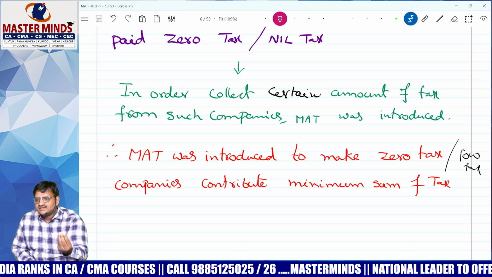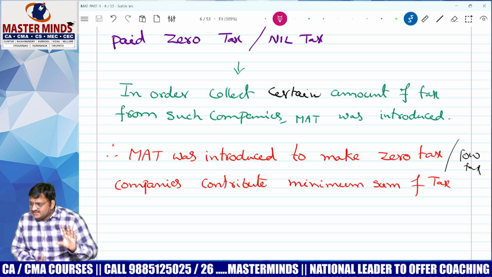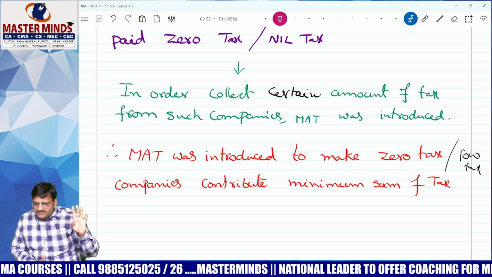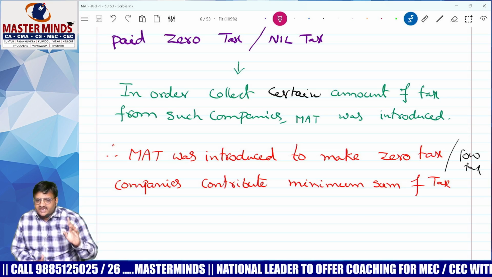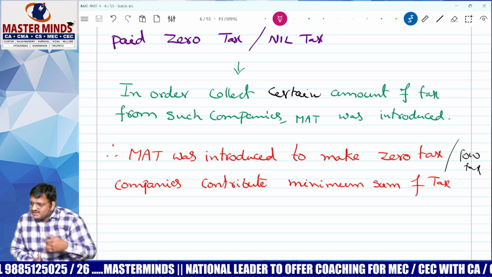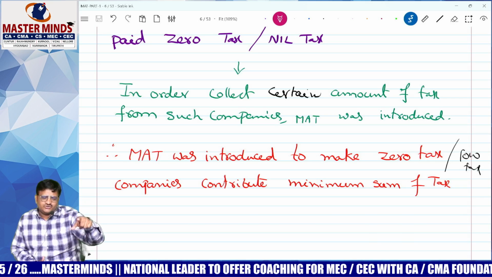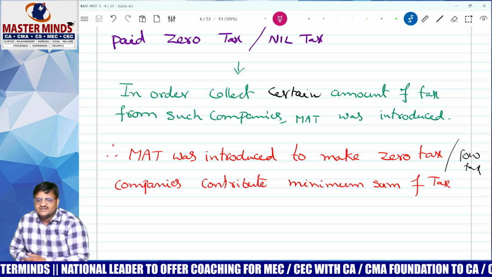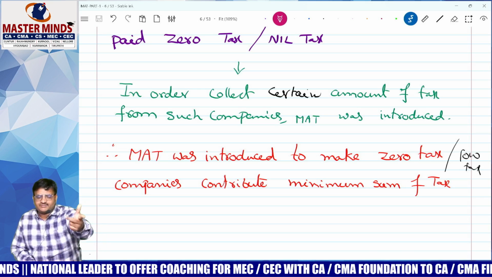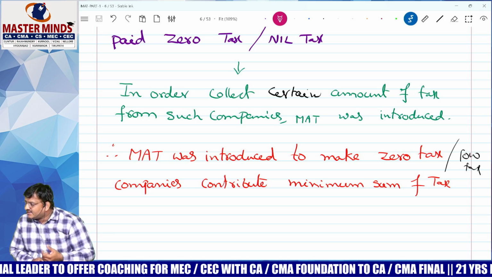To collect some minimum tax from companies, they introduced MAT. That is the reason they named it minimum alternative tax. Now you have to feel personally, then only you will understand. Sir, my tax is actually zero. My tax liability is zero. Possible? Yes. Still, you have to pay some tax. Some tax is called MAT, minimum alternative tax.